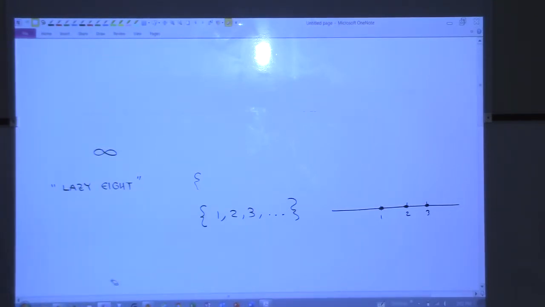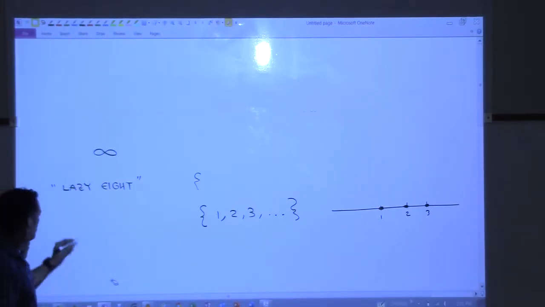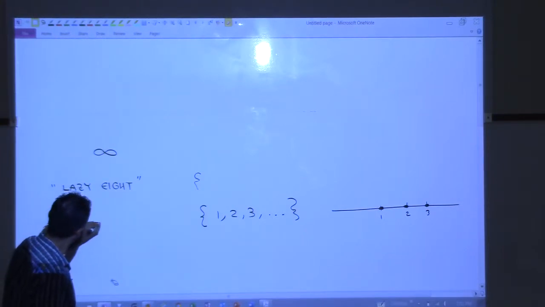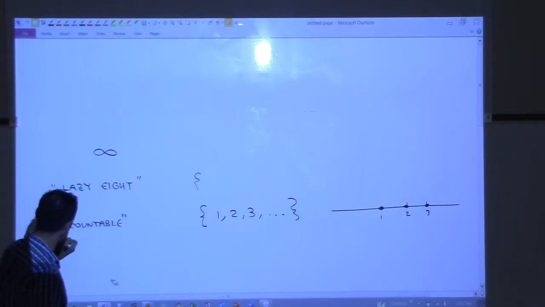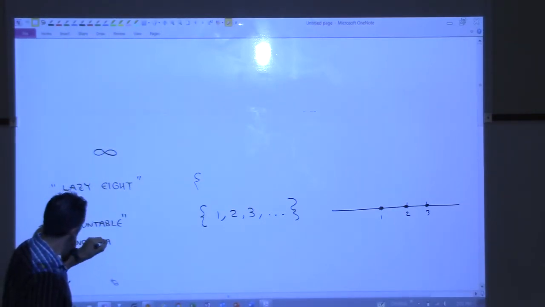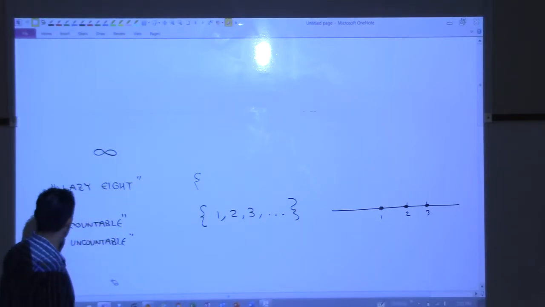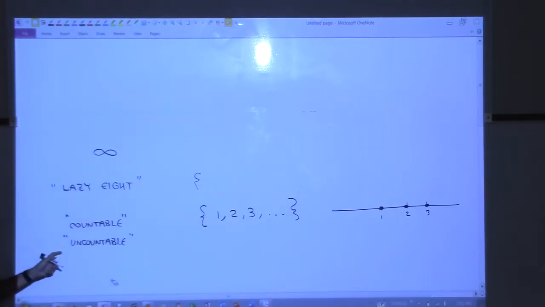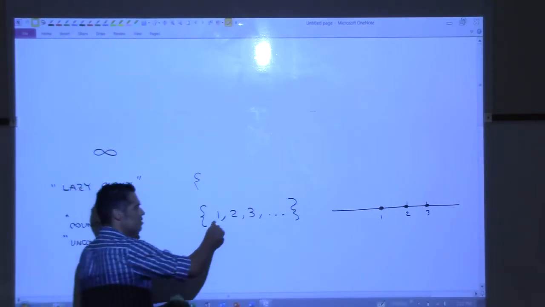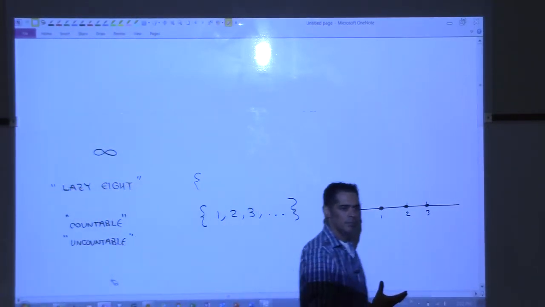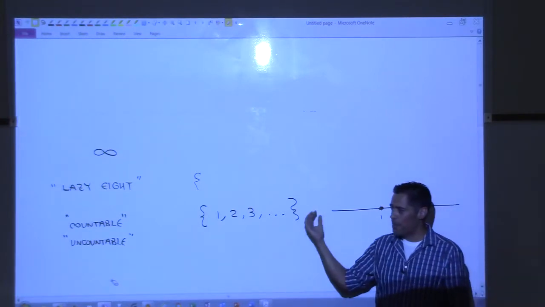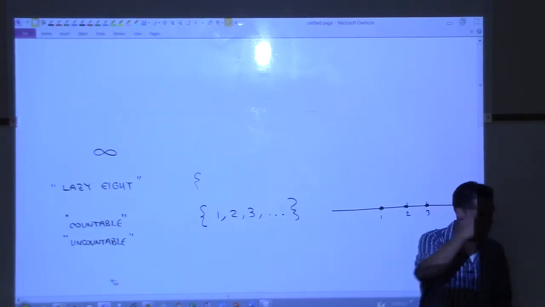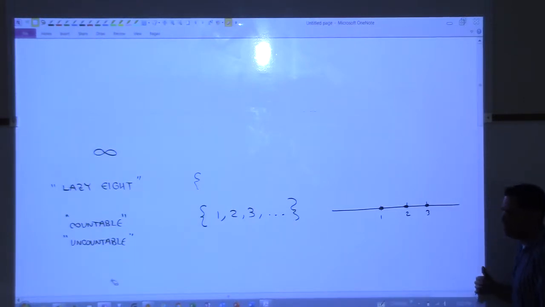But it turns out that there's two types of infinity. Okay, there's two types. There's what we call countable, and the other type is called uncountable. All right, so we have a countable infinite and an uncountable infinite. So this set of numbers right here is countable, because you could just start counting, right? You would die before you end your list, but the idea is that you could count forever if you could live forever, right? So what does uncountable infinite mean?